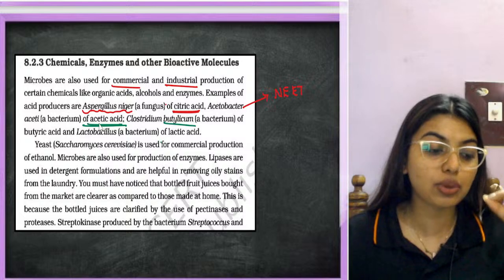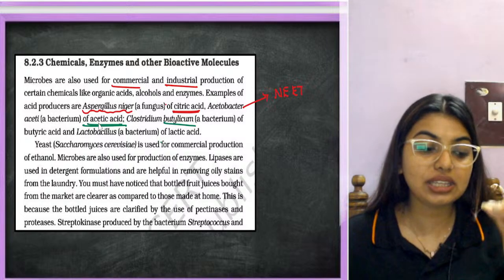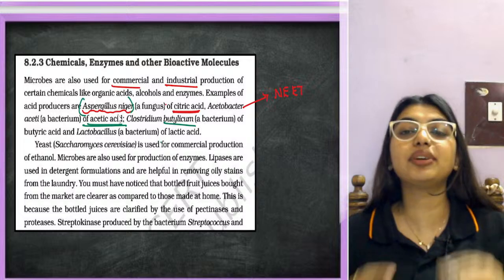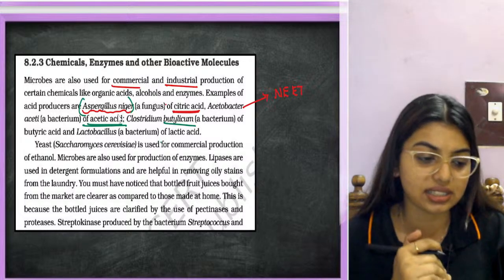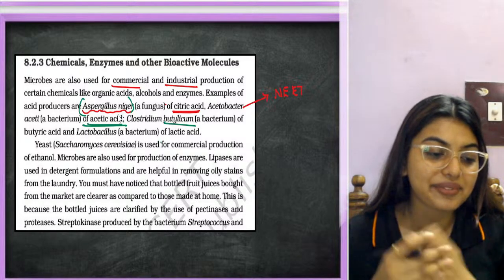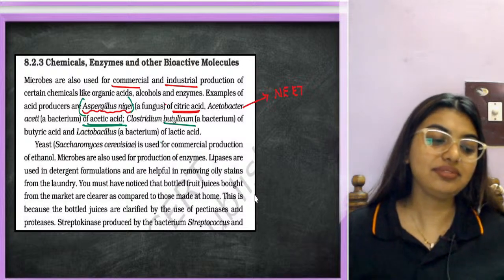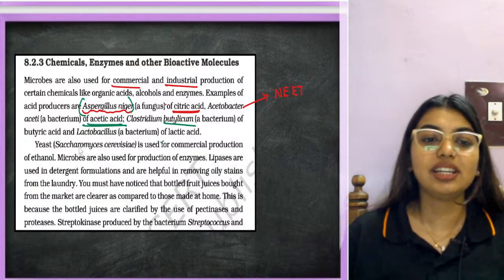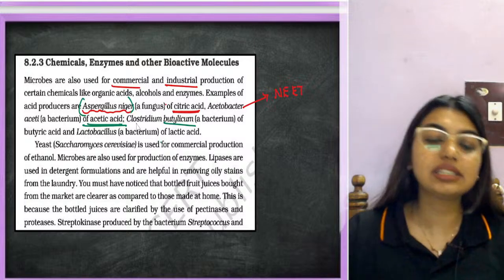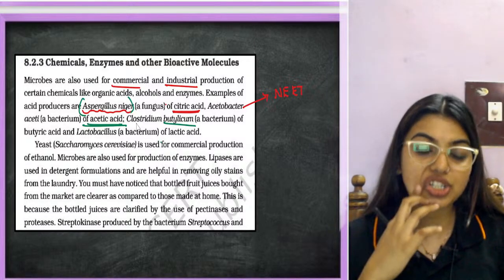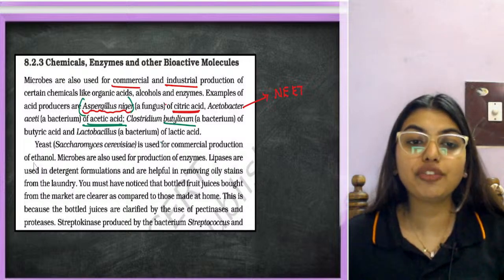The only thing that you have to remember is Aspergillus niger, because it has no connection with citric acid in its name. Got it? Very good. Now students, yeast, Saccharomyces cerevisiae, is used for commercial production of ethanol.